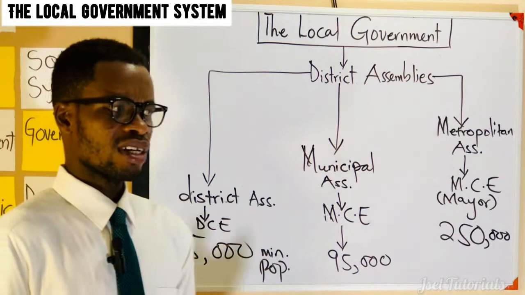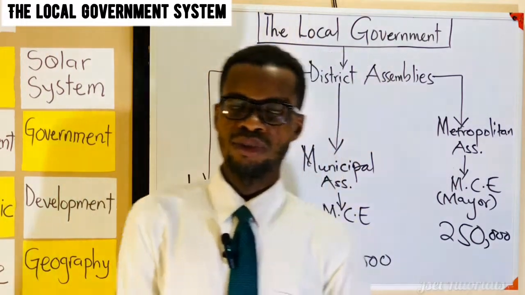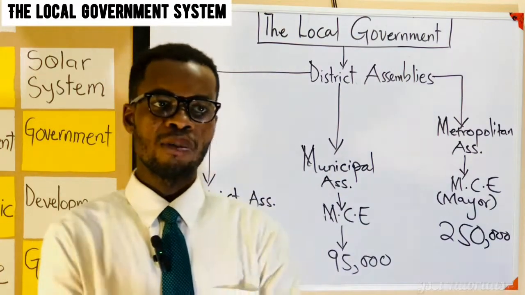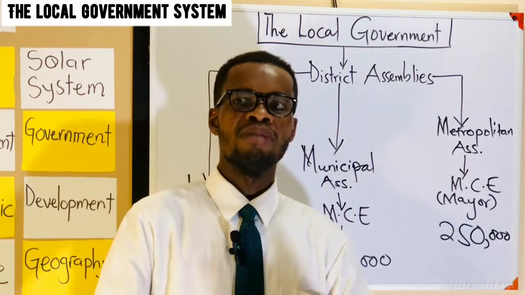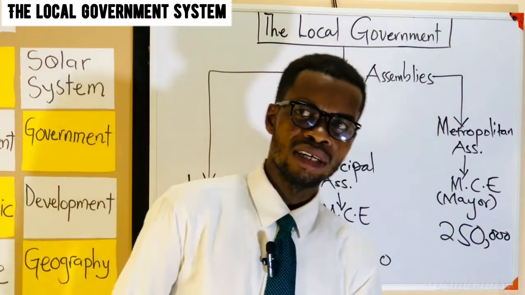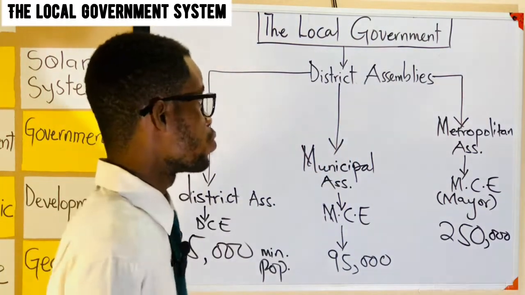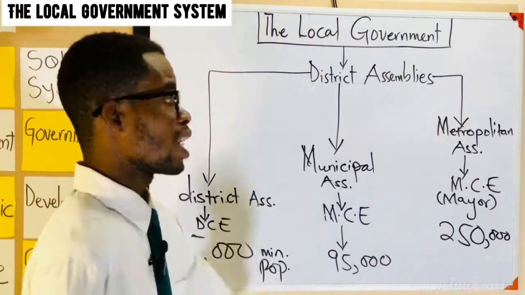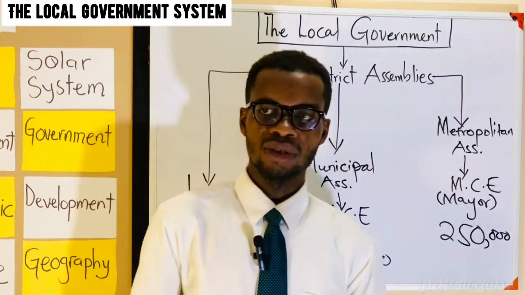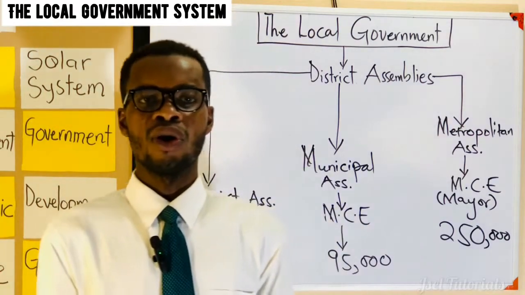I believe this lesson has become very clear to you, and now you will not have a challenge describing a normal district, a municipal assembly, and a metropolitan assembly, which is a city, to any other person who wants to know. Just know that there is a structure called the local government administration or system, which comprises all of these.